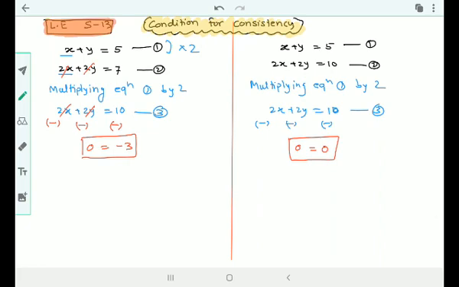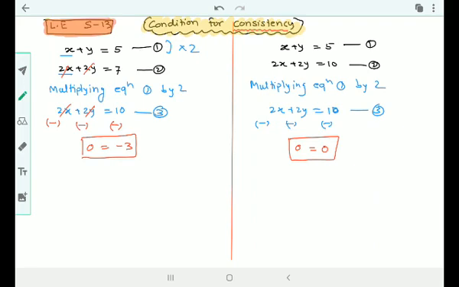So what I can conclude here is that a pair of linear equations may not have a solution. That's the reason we need to understand this concept, the condition for consistency. Consistency means availability of solutions. If a solution of the given equations is available, it is called consistent. And if a solution is not available, it is called inconsistent.